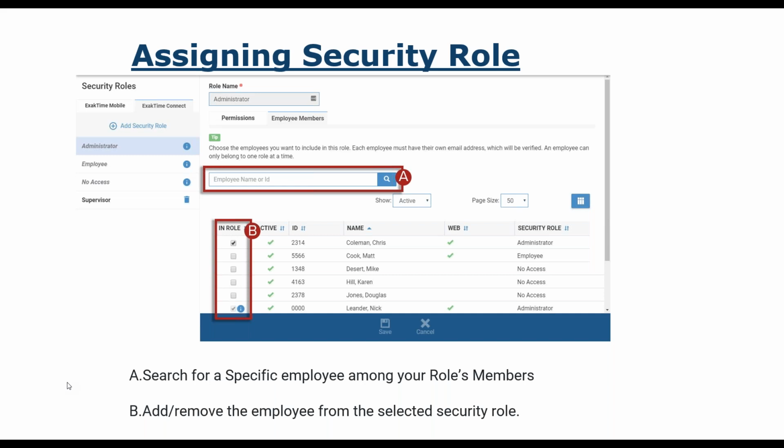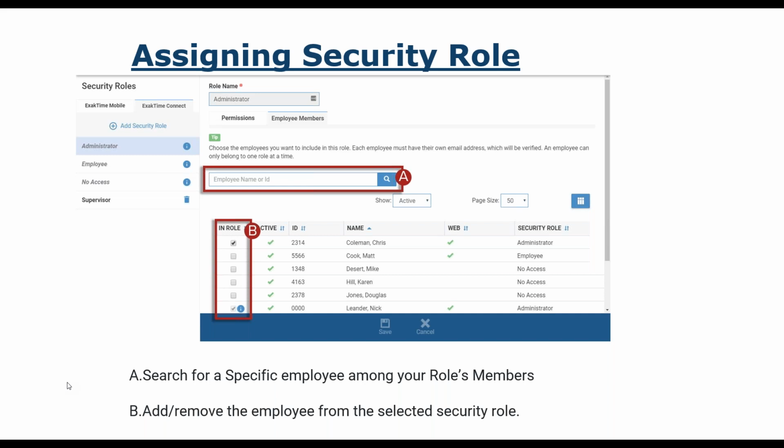So when I'm on the supervisory role, it's going to show me everybody and what security role they're in. So if I check Chris Coleman, and I'm under the administrator for this example, whatever security role he was in previously, it automatically puts him into that new security role. Very simple, very easy way to move people in and out of security roles.